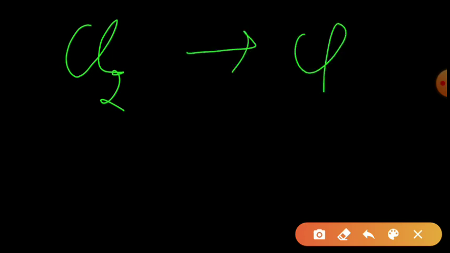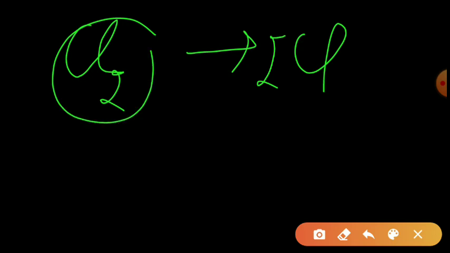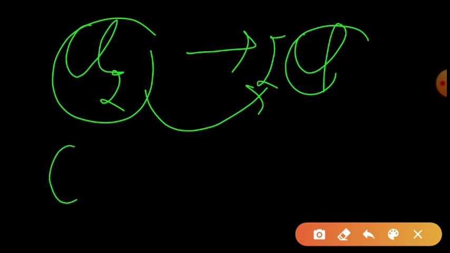Okay friends, so now we will understand what is enthalpy change of atomization. For this I write an equation, then you can easily understand it. Suppose I want to convert Cl2 into Cl. There are two atoms of Cl. So when I convert Cl2 into Cl, then two atoms of Cl will form. So friends, to make Cl from Cl2, what do I have to do? I have to break the bond between Cl.